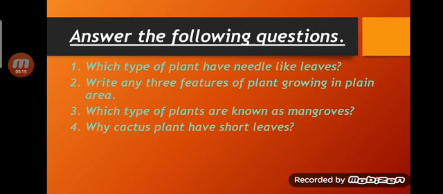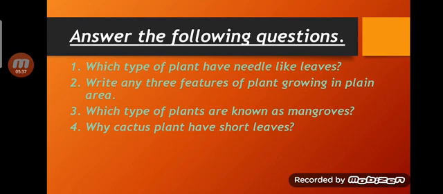Okay class, so now it's time to give me some answers. You have to write these questions as well as their answers in your notebook, and do this work very carefully, because these questions will come in your unit test, which will be on 2 May. I'm going to tell you the meaning of these questions.